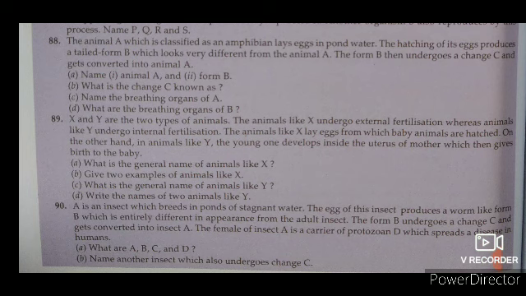Read question number 90. A is an insect which breeds in ponds of stagnant water. The eggs of this insect produce a worm-like form B, which is entirely different in appearance from the adult insect. The form B undergoes a change C and gets converted into insect A. The female of insect A is a carrier of protozoan D, which spreads disease in humans. What are A, B, C and D? Name another insect which also undergoes change C.